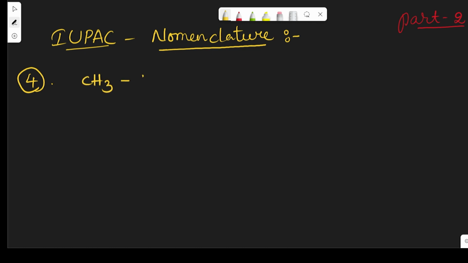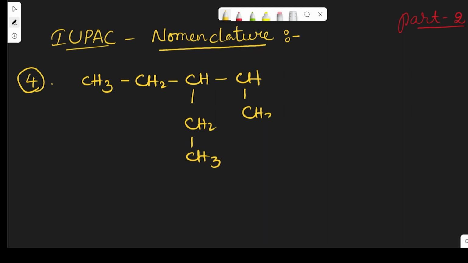CH3, CH2, CH, CH2, CH3, CH, CH3 and CH3. So this is the compound. Now what is the name of this compound? Let us see. See here, this is the compound.